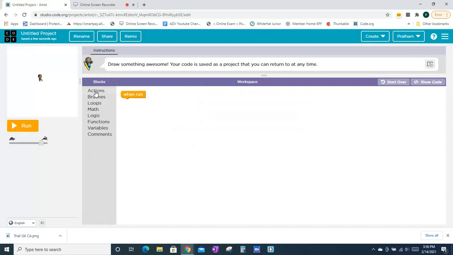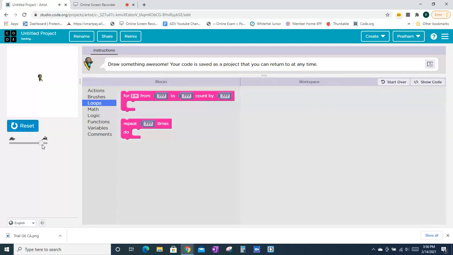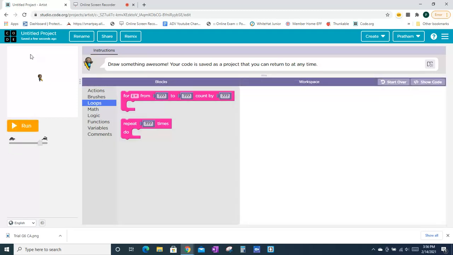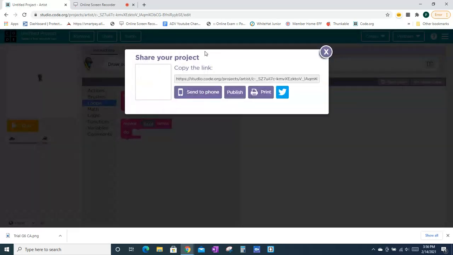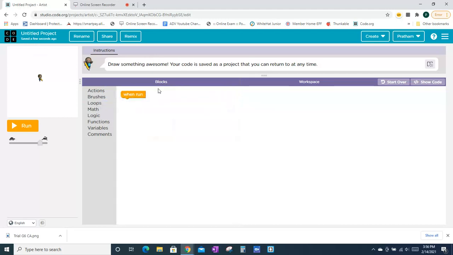In this there are a few sections and there's one big run button, and you can also change the speed here. There's nothing at the top, but for these you have the same thing. So it's basically the sprite lab. There's almost no difference except the slider is not there. Artist is just meant for drawing. So now I'll go to home